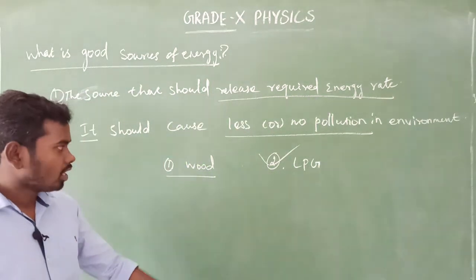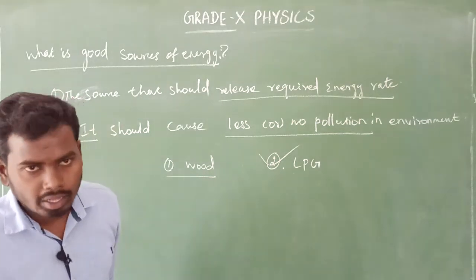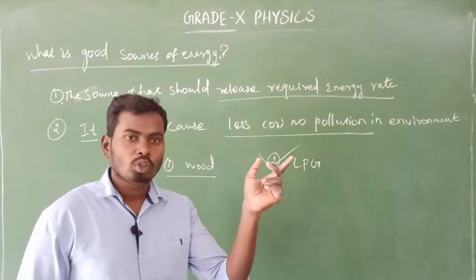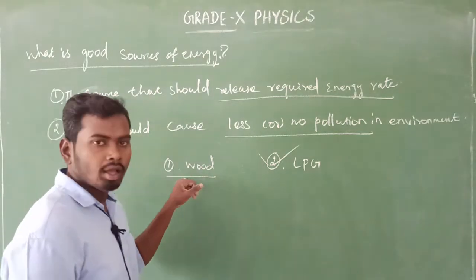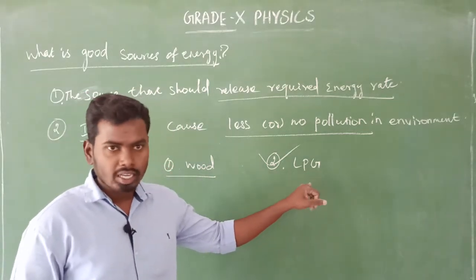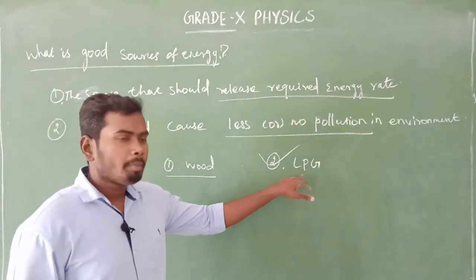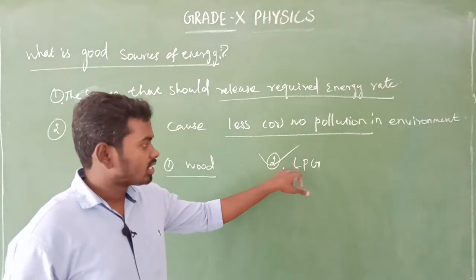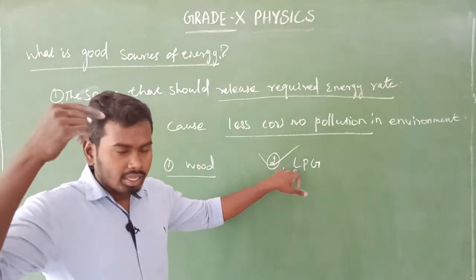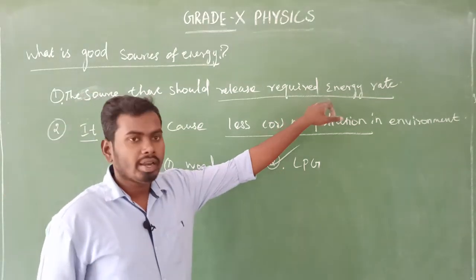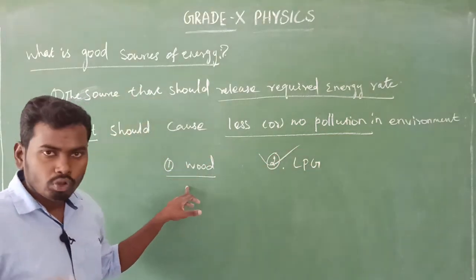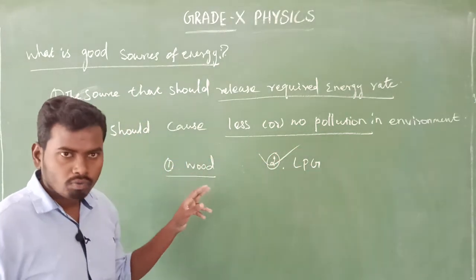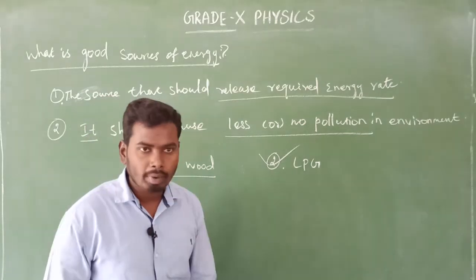If you want to cook food materials, you have to choose a source of energy. Suppose you choose between these two, wood and LPG. Which one will you prefer? LPG, because it releases the required energy rate and also leads to less air pollution compared to wood.